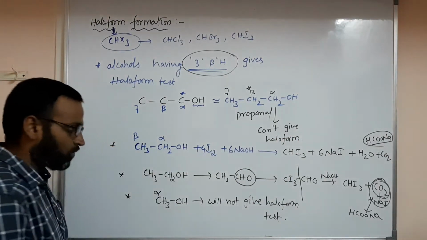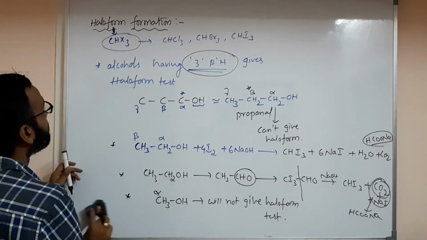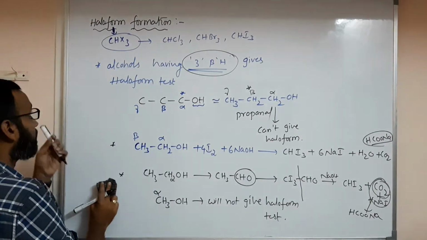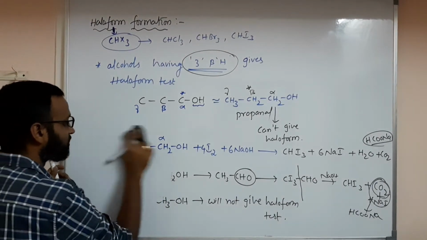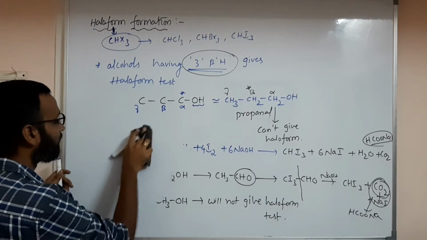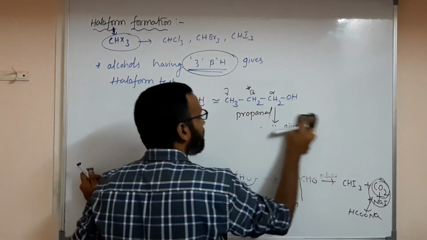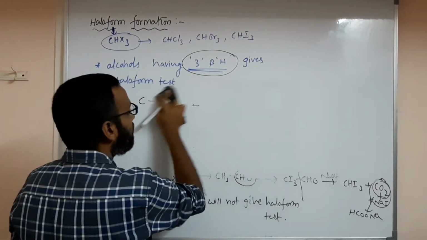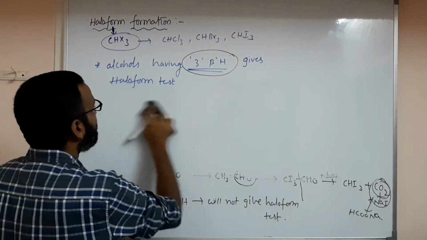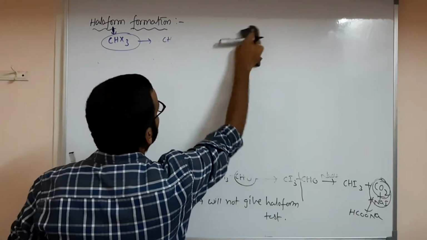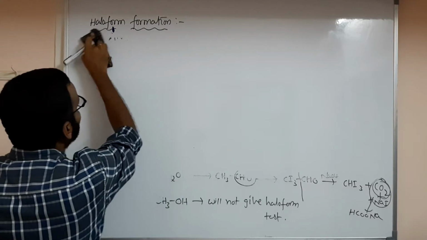Okay, so this is the most important thing. This is about haloform. So hope you all understood about this. How haloform is forming. What is the requirement I gave? There should be 3 beta hydrogens in alcohol. Then only you will have this haloform, either chloroform or bromoform like that.